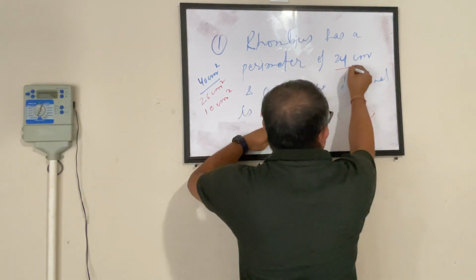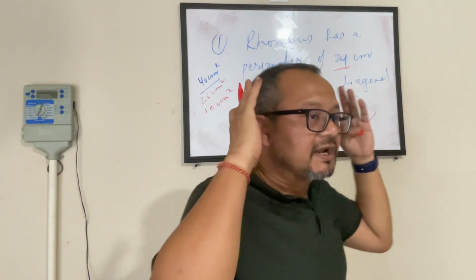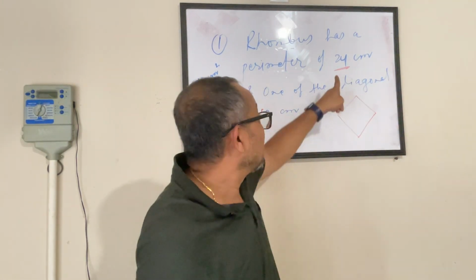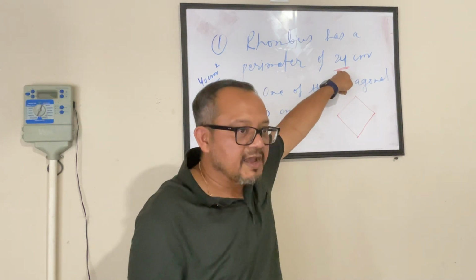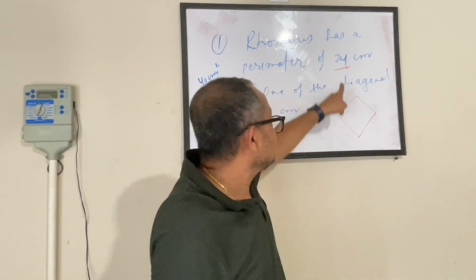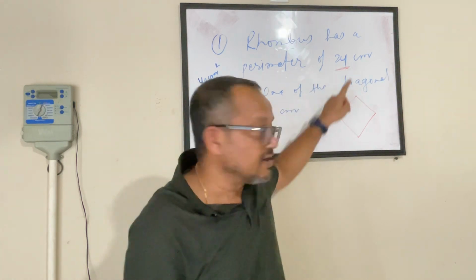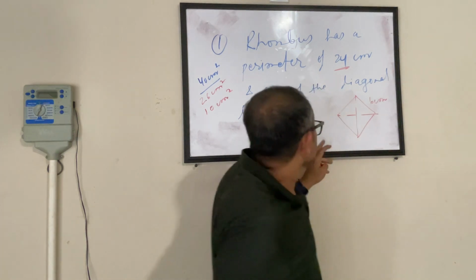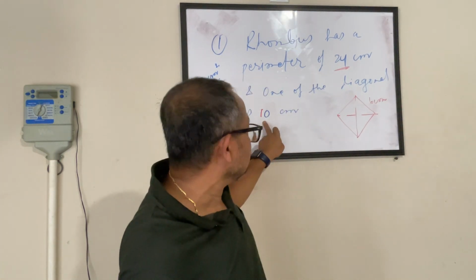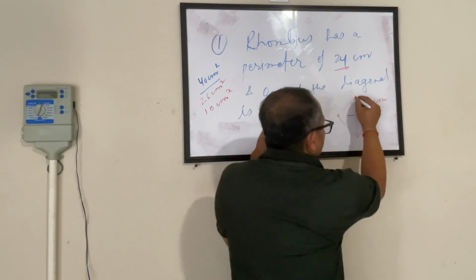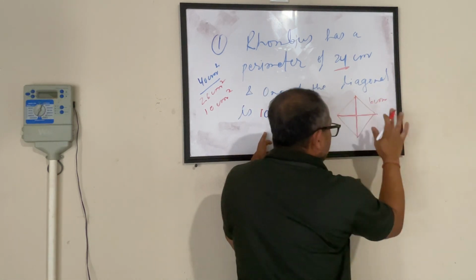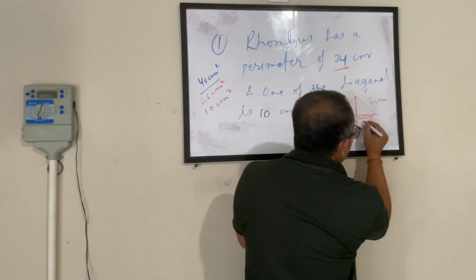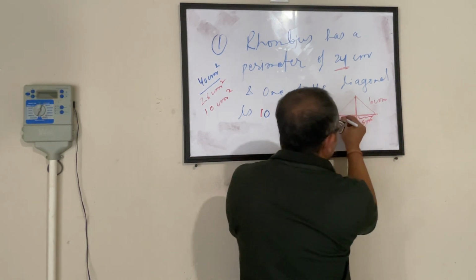So my perimeter is 24 centimeters. Now, when I look at a rhombus, we know that all the sides are of the same length, meaning every side is this divided by 4. Perimeter is nothing but the sum of all the sides, so this divided by 4 is what is going to give me the side. So every side is 6 centimeters. Second thing we got is the diagonal is 10 centimeters. Just let me do it, okay? So this is 10 centimeters. So here to here will be 5 centimeters, and here to here will be 5 centimeters.